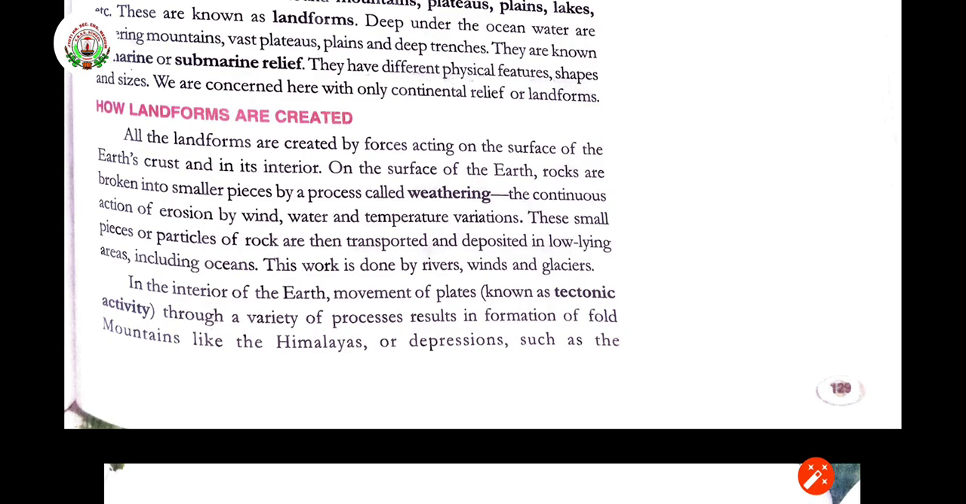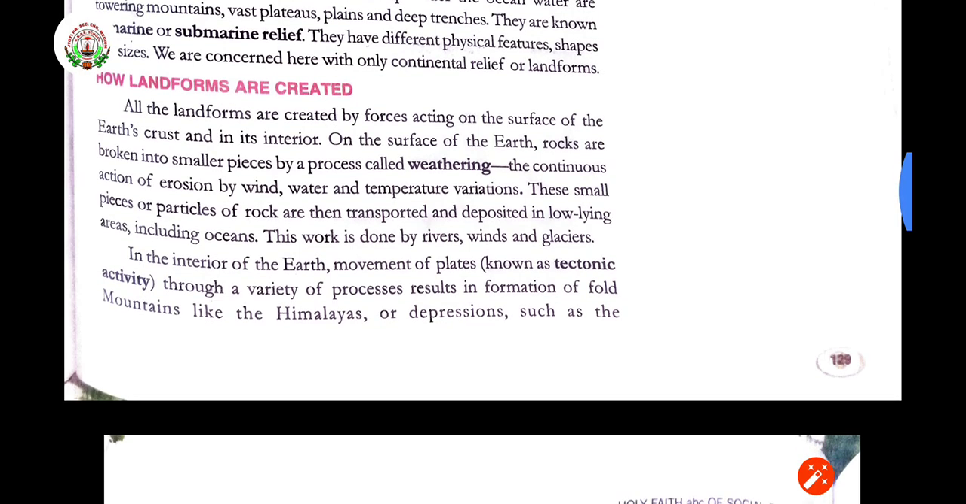Now, these small pieces or particles of rocks are then transported and deposited in low-lying areas including the ocean. Water in a continuous flow, when it moves, then definitely, continuously, when it moves, it takes away the particles.